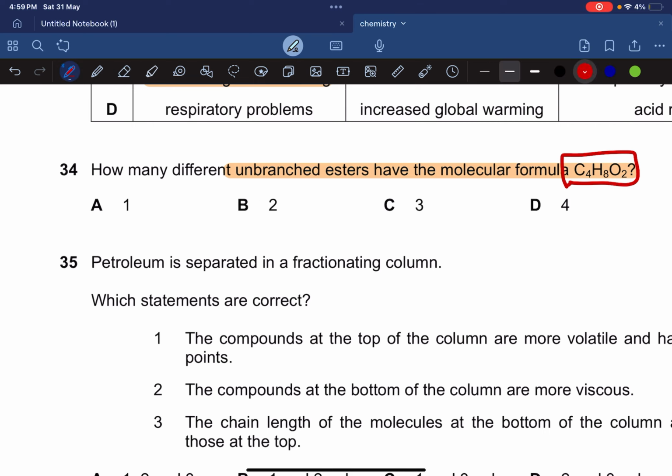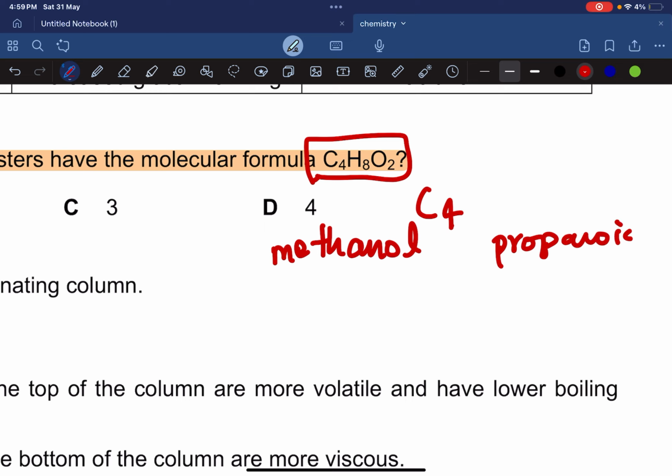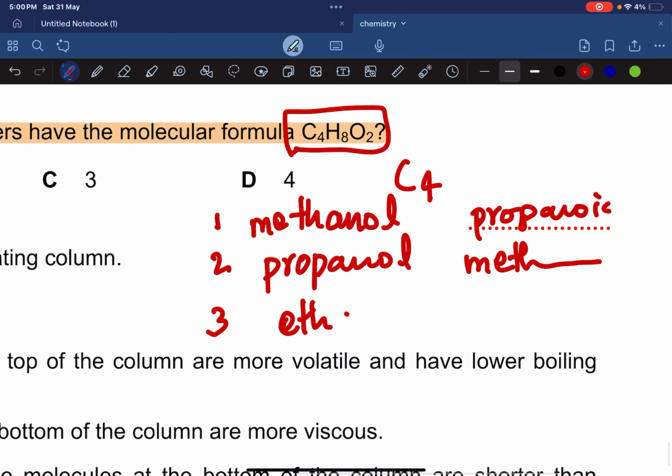Let's consider all the options. You need 4 carbons. Think about it. The first option I can think of is I take my methanol, which has 1 carbon, and I take my propanoic acid. That's going to give me my methyl propanoate. Second, I take my propanol and methanoic acid. Okay, 2 esters. The third ester I can make is my ethanol and my ethanoic acid.